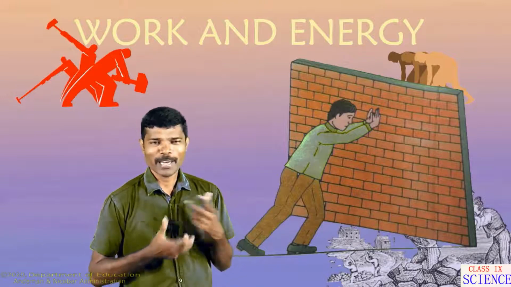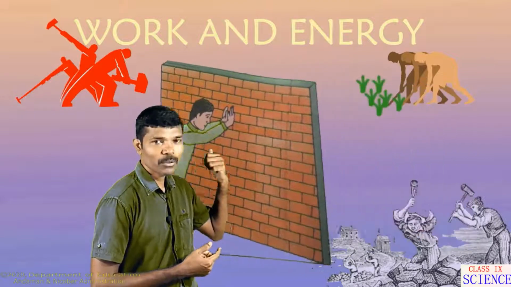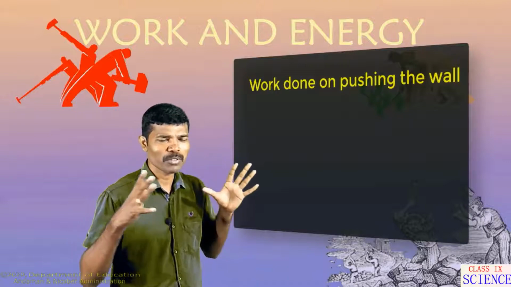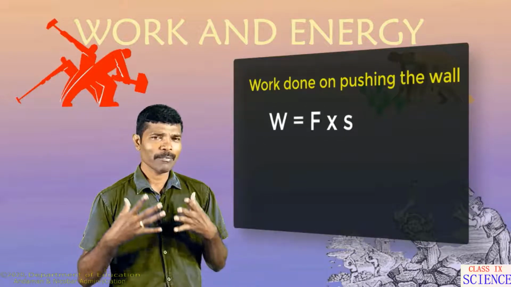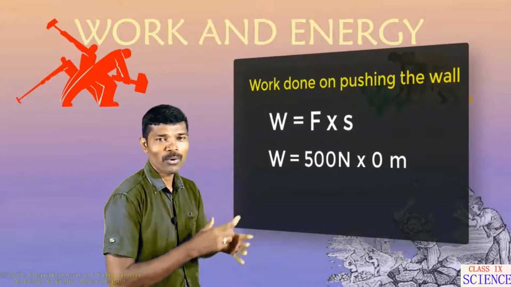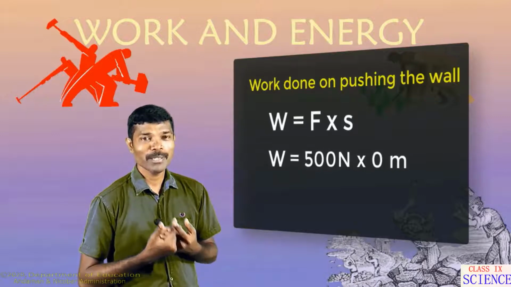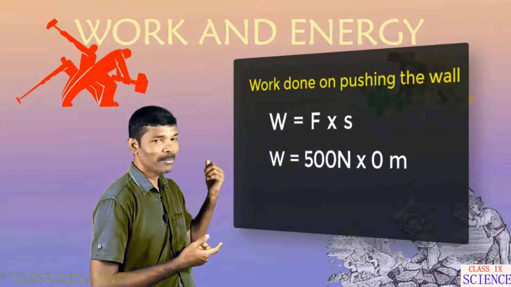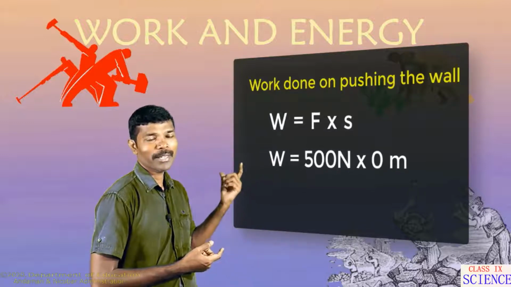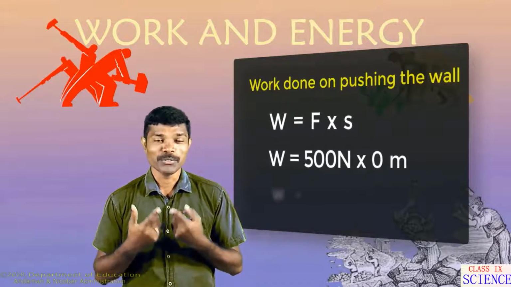Substitute the values here, then you will come to know what the work done is. Here work done is equal to force into displacement, right? Force, whole force, whatever muscular force, everything you applied. For example, say 500 Newton force is applied on that wall to make the wall move, and the wall did not move at all, right? The displacement will be 0. Apply the values here. What will be the work done then? Work done is equal to 500 Newton multiplied by 0. Then the entire work done will become 500 multiplied by 0, which is 0.